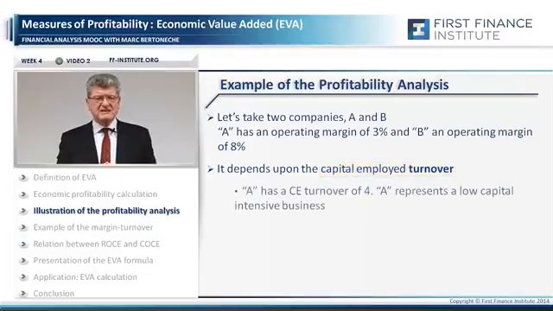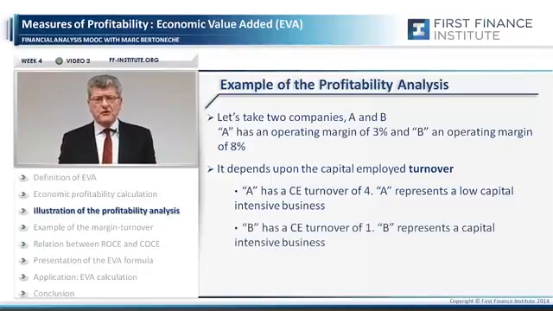A has, for example, a capital employed turnover equal to 4. A low capital intensive business, such as a supermarket chain or a service business. B has a capital employed turnover equal to 1. A capital intensive business which requires a big amount of fixed assets and of net working capital.